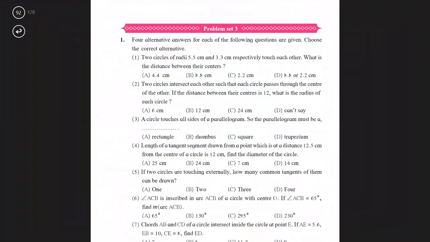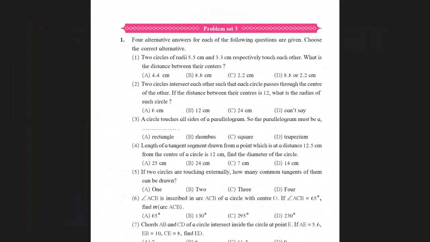If two circles are touching externally, how many common tangents of them can be drawn? So when two circles touch externally, we can actually draw 3 common tangents. One which passes maybe on the top, one at the bottom, and one in between both of them. So actually you can draw 3 tangents.